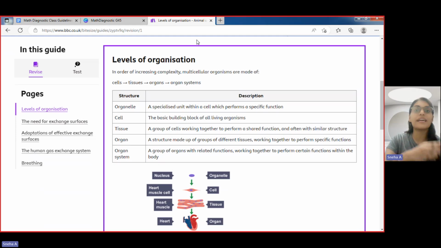So a cell is made by different organelles. Organelles are those components which are inside a cell, because cells do different functions in different organs. So every cell is designed differently, and the organelles within the cell do some specific function inside it.